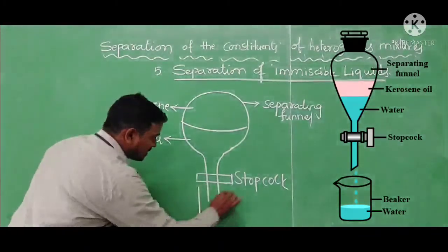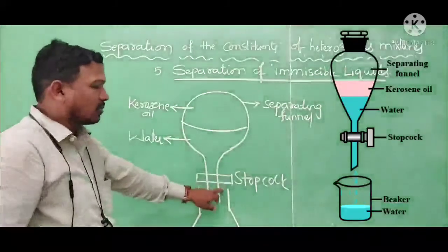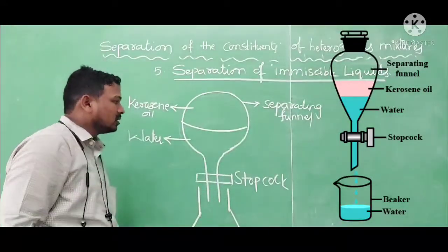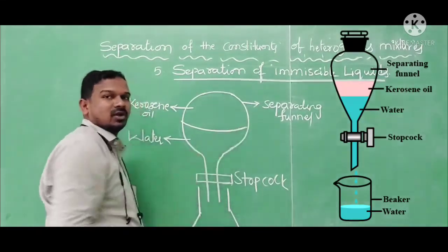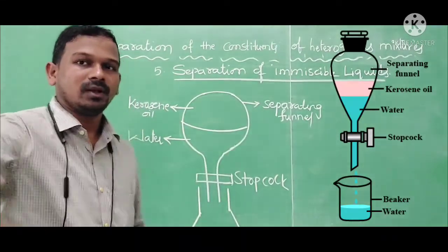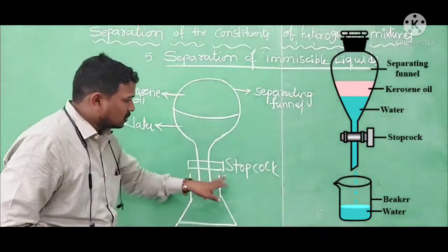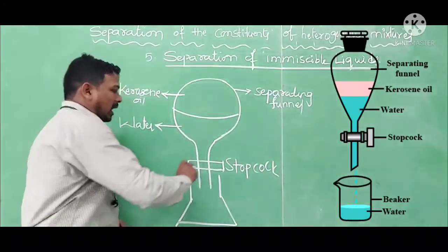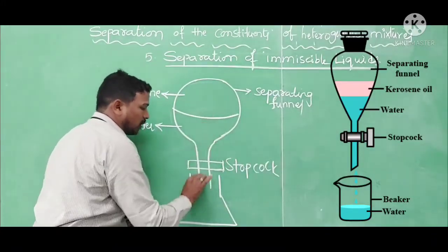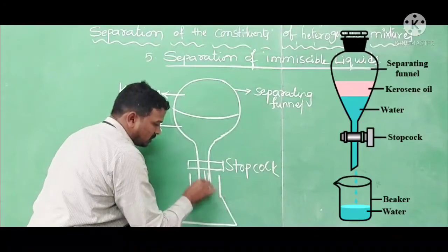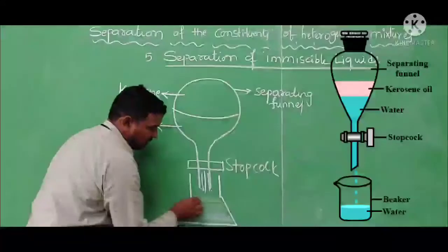I am also taking a conical flask here. With the help of the stopcock, I am going to separate the kerosene oil from the water. I slowly open the stopcock and allow the water to go down, so it flows into the conical flask. I am collecting this water in the conical flask.